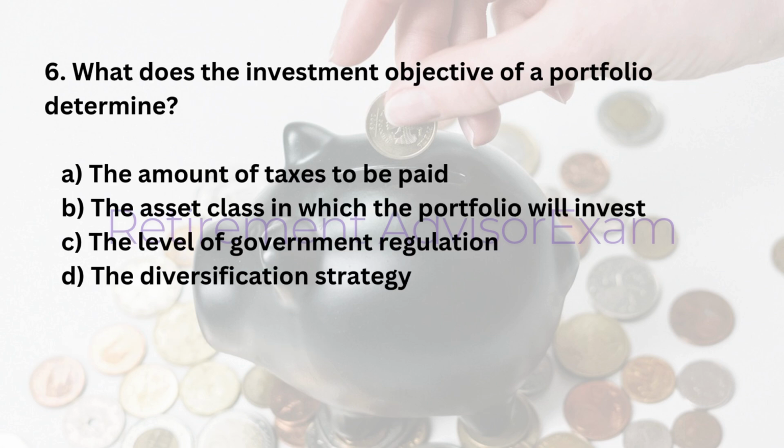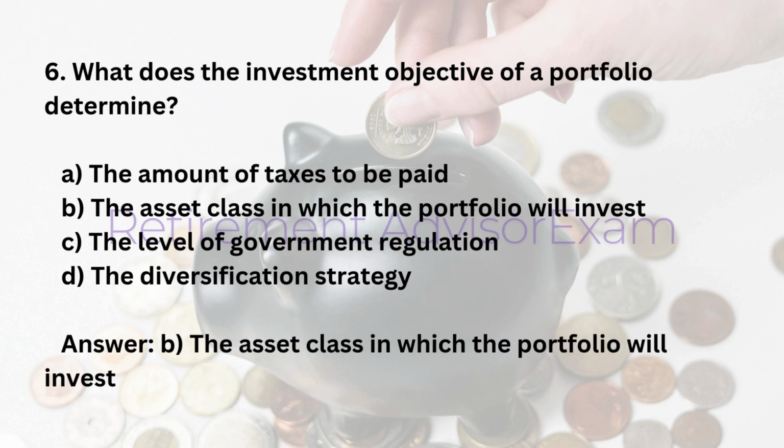6. What does the investment objective of a portfolio determine? A. The amount of taxes to be paid. B. The asset class in which the portfolio will invest. C. The level of government regulation. D. The diversification strategy. Answer: B. The asset class in which the portfolio will invest.